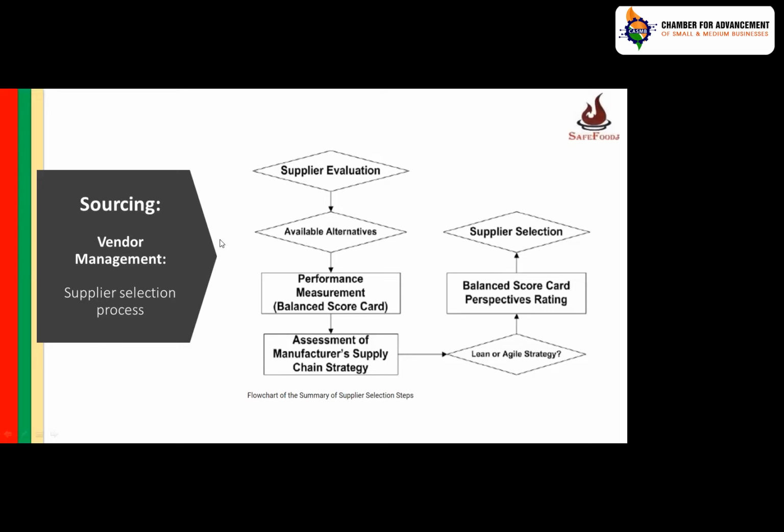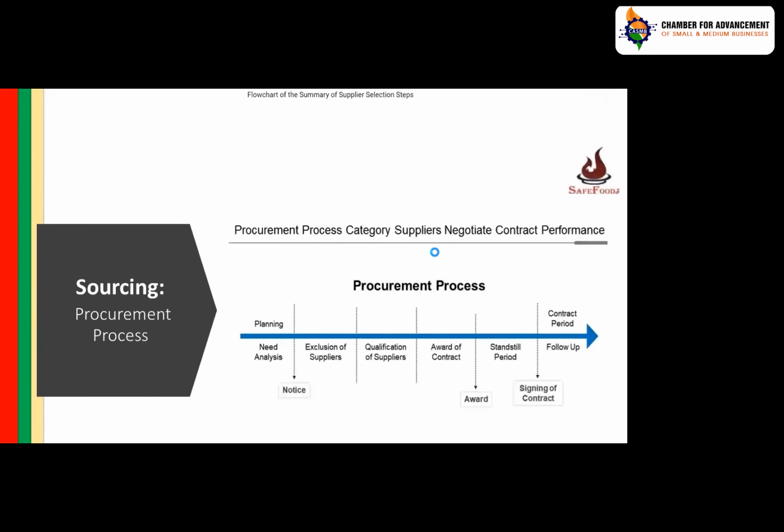And then you select the supplier. There are methodologies, it may be through an audit, or different methodologies which are adopted for the supplier selection process.